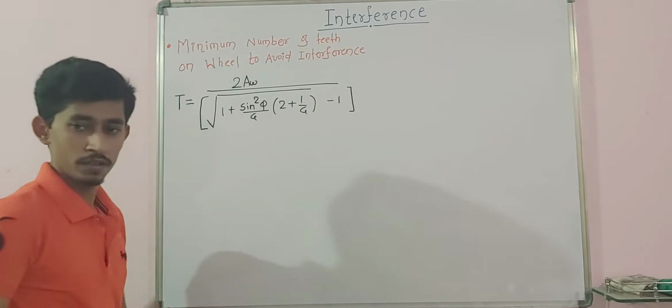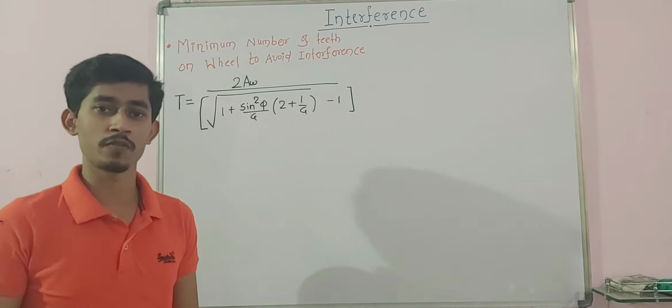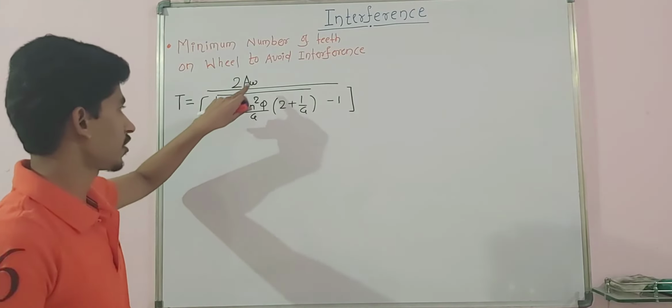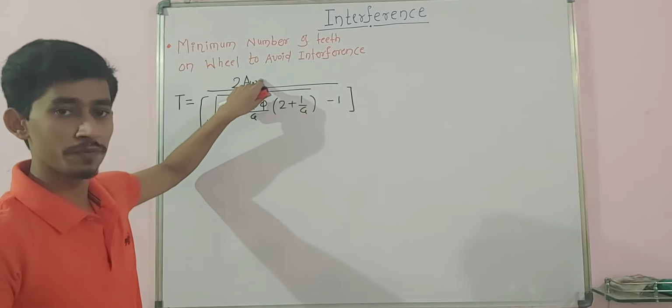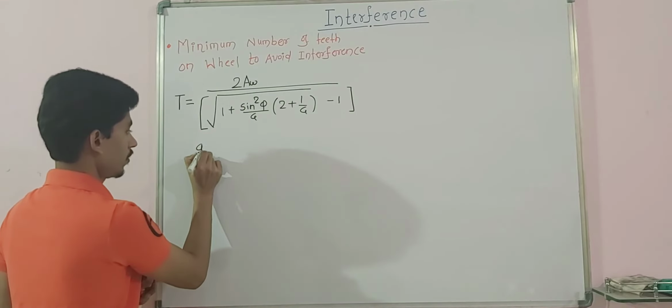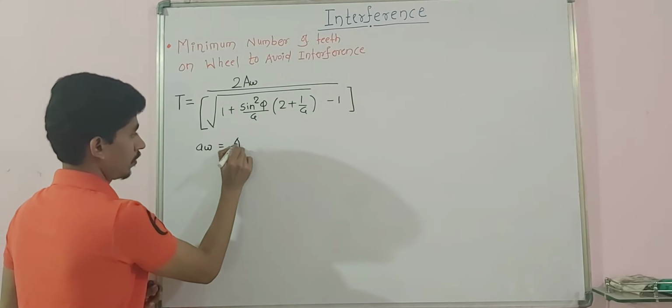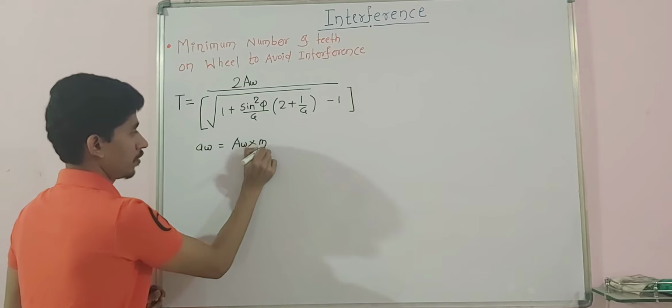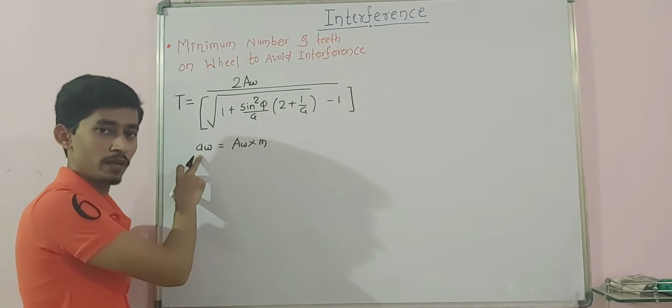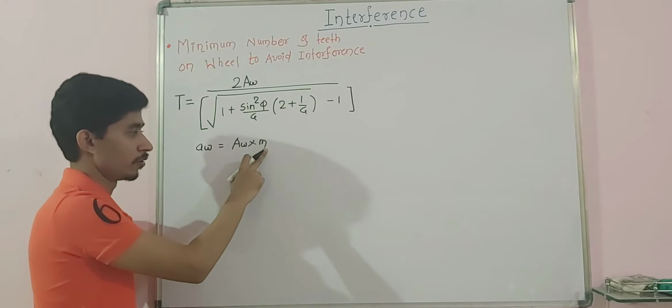So this is the formula for minimum number of teeth required on wheel. AW is the addendum coefficient, the maximum addendum coefficient, and this is module.